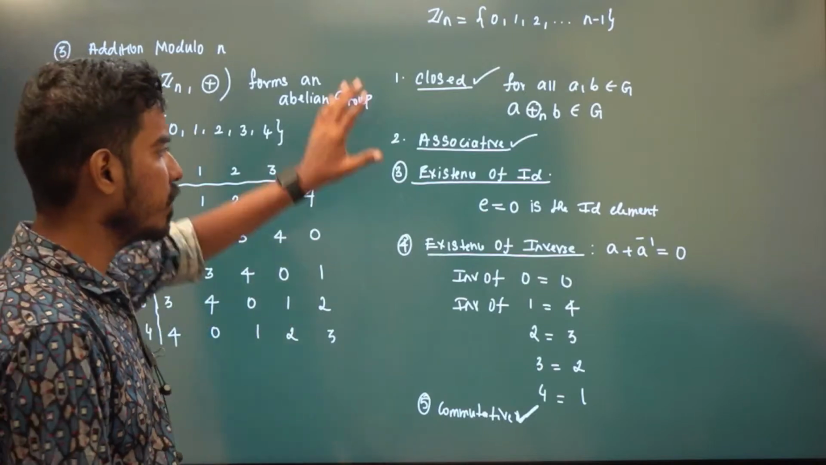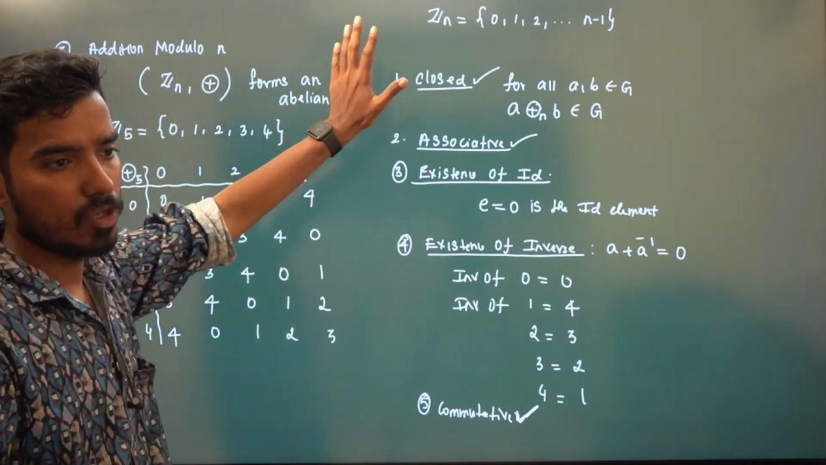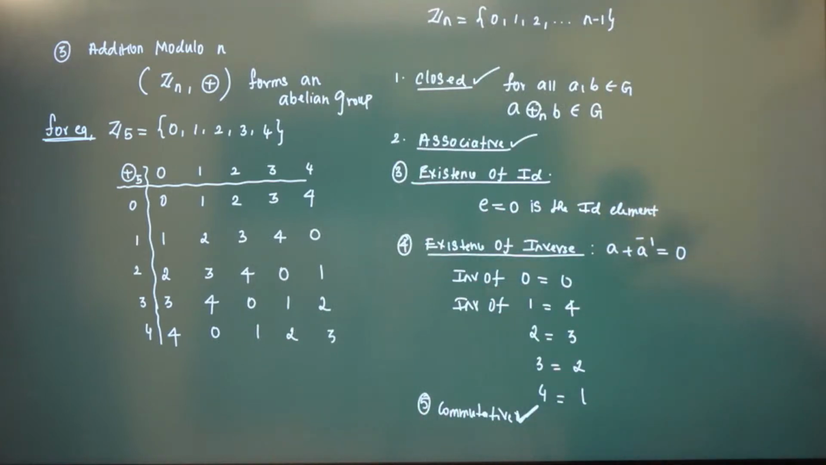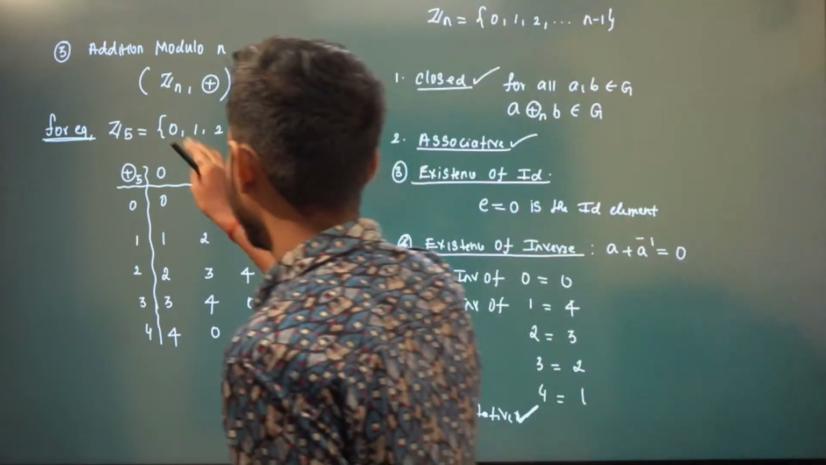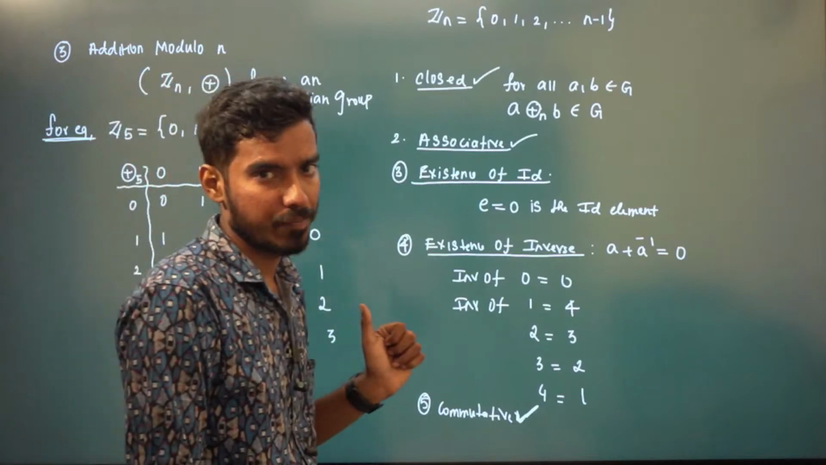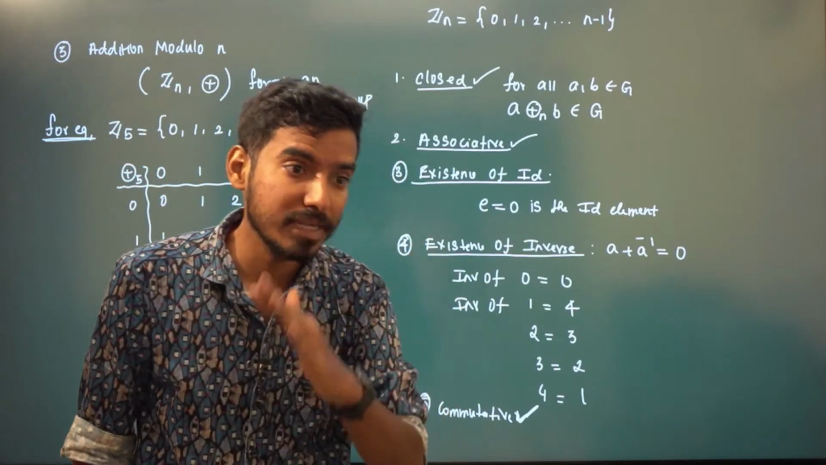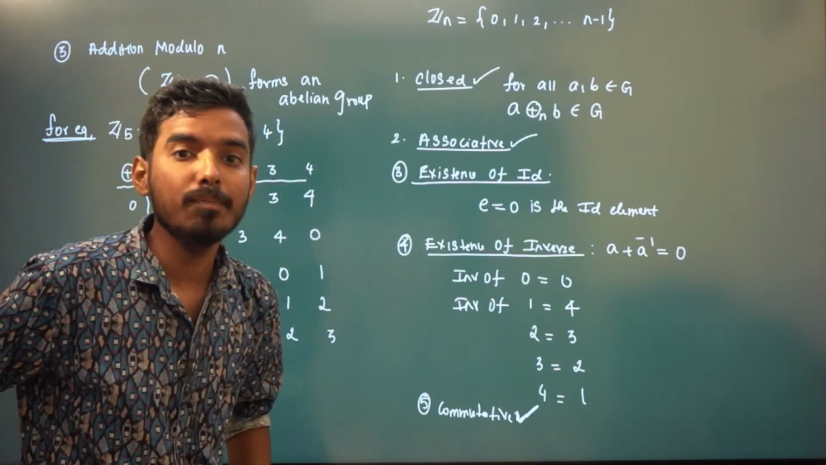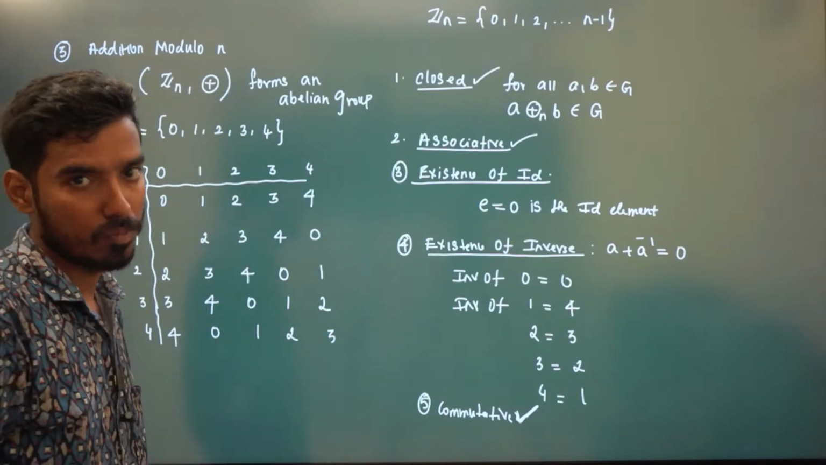Very important, right? I'll be using this group for many of the theorem examples. In order to explain the theorems, I will be using this group Zn with respect to addition modulo n. Multiplication modulo n doesn't form a group. Addition modulo n forms a group. Multiplication modulo n doesn't form a group, right?